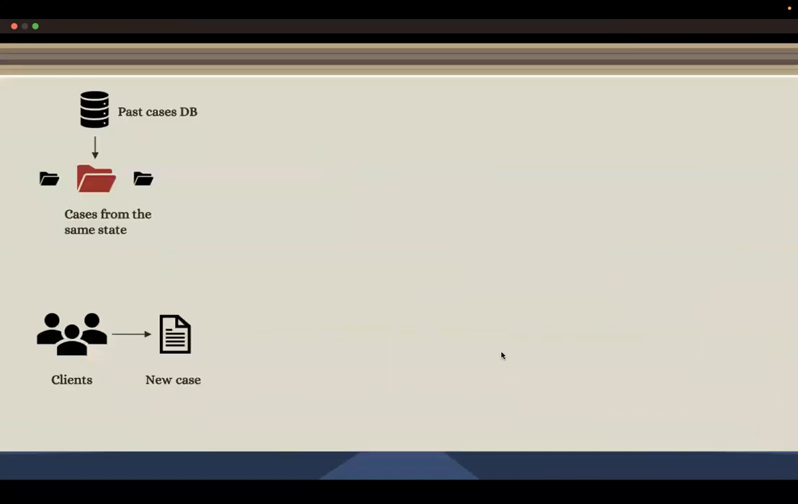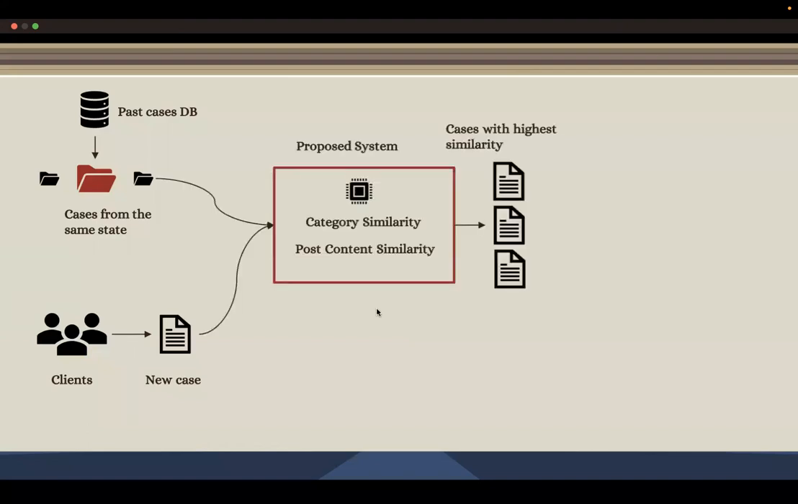We understand that every new case is unique, and we want to ensure that our clients receive the best possible representation. To ensure clients and lawyers use similar language to describe the issue, and the lawyer can solve the problem for the client, we developed a recommendation system that matches new cases with lawyers who have previous experience. Given a new case and past cases from the database, we calculate the similarity between the new case and past cases from the same state, as they have the same law system. This is based on category and text similarity.